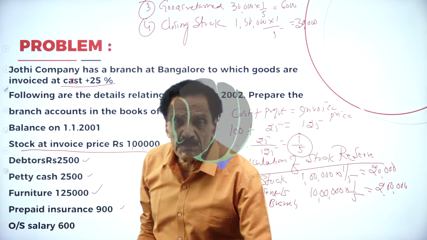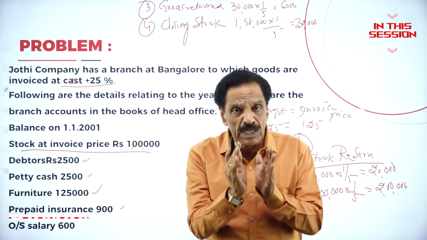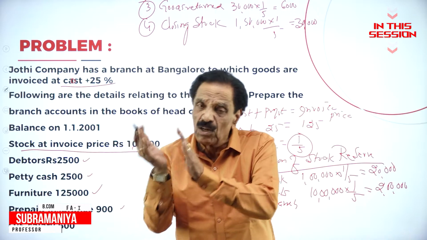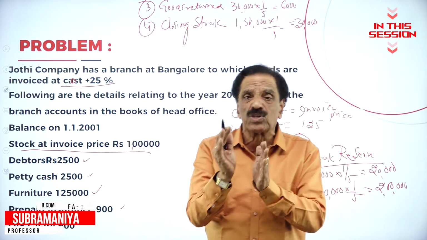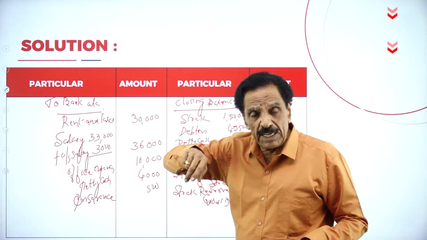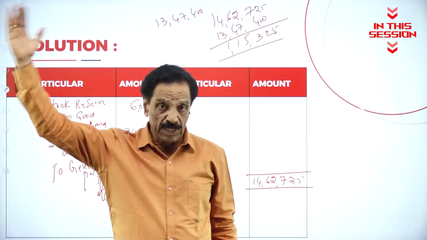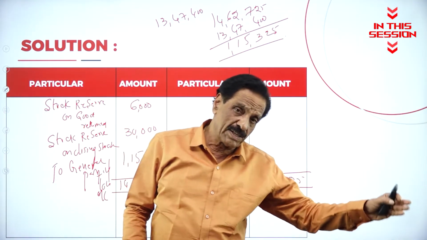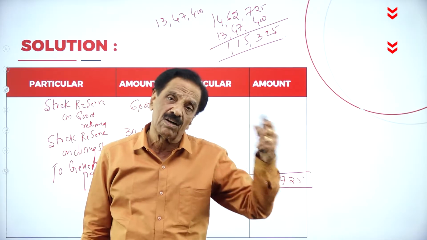There are 4 items to bear in mind: opening stock, goods sent to branch, goods returned by the branch, and closing stock. Expenses paid by the head office on behalf of the branch, and goods returned by the branch, go on the credit side. Stock reserve goes on the debit side, along with closing stock, stock reserve.